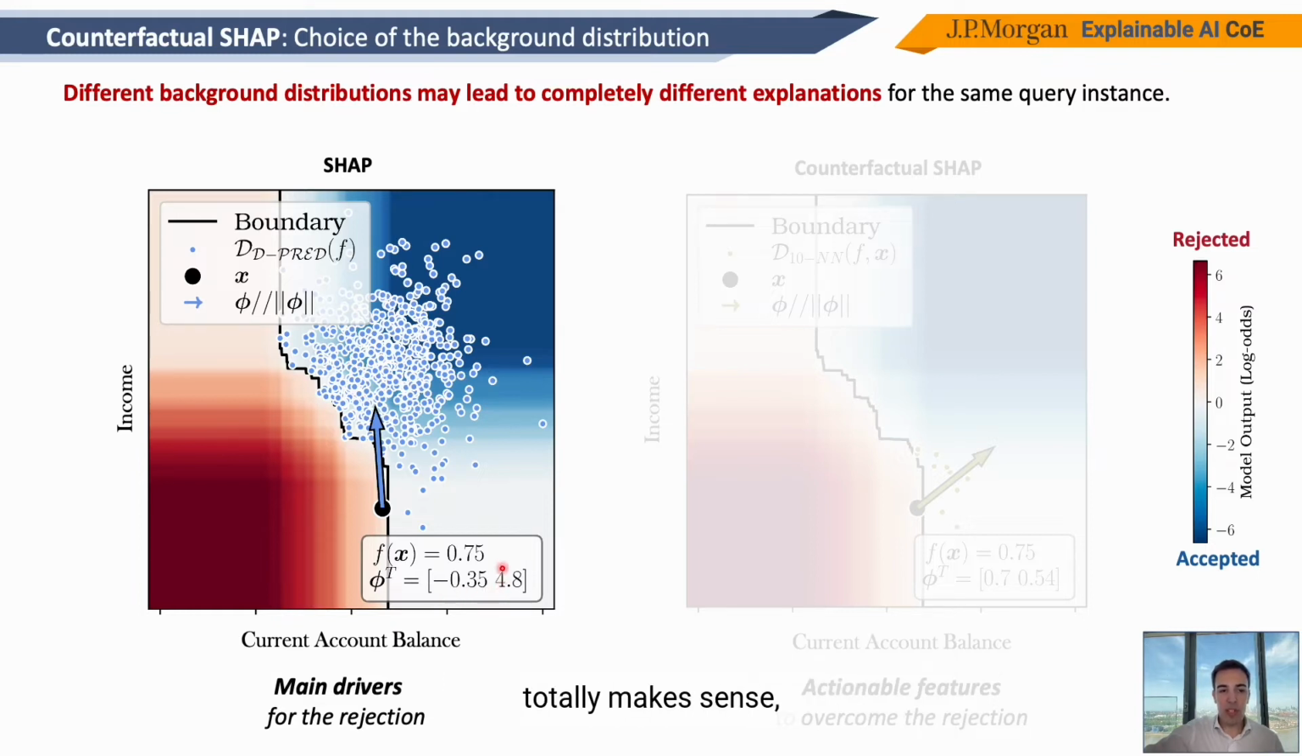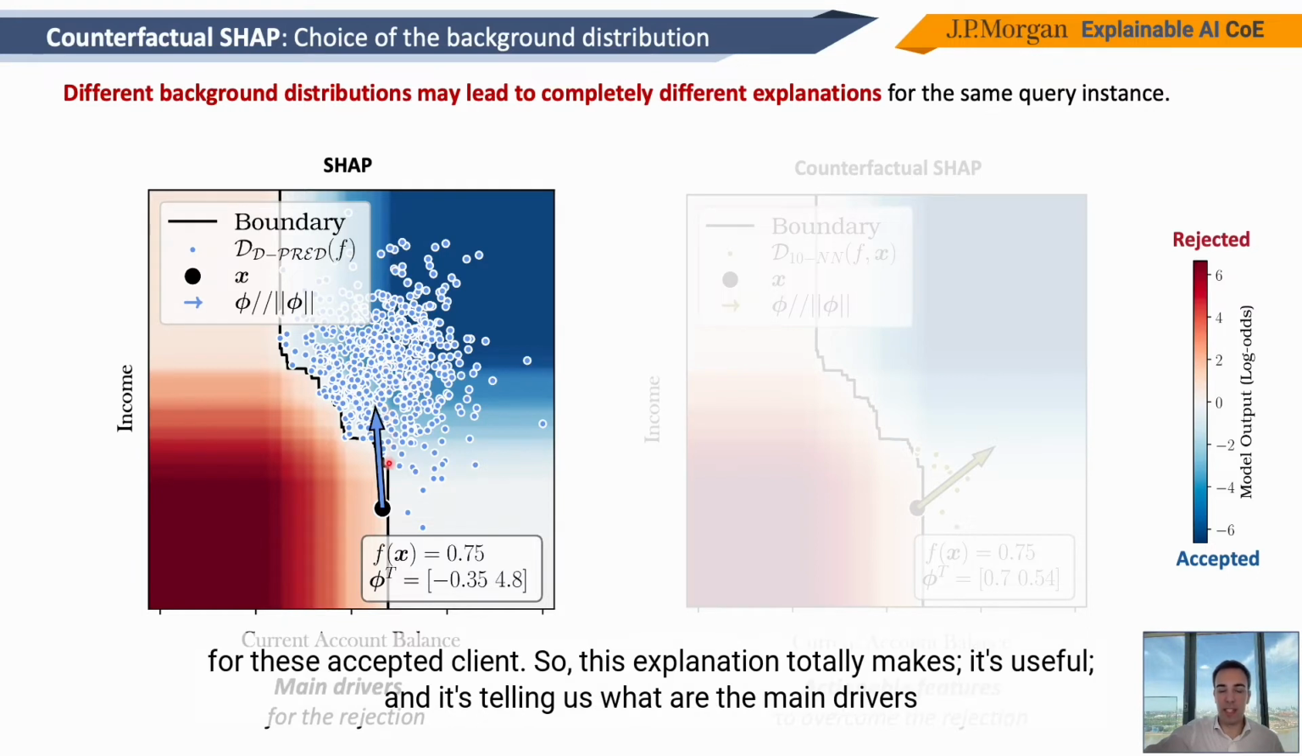Now, this explanation totally makes sense if we look at the background distribution of points. And in fact, we see that the second feature, income, for this client text is much worse than the income feature for most of the clients in the background distribution. And for this reason, Shapley values are telling us that income is the main driver for the rejection. If instead we look at the first feature, current account balance, we clearly see from the plot that the current account balance of this client is not that much worse from the current account balance of all the other clients that have been accepted. It's around the mean of the current account balances for these accepted clients.